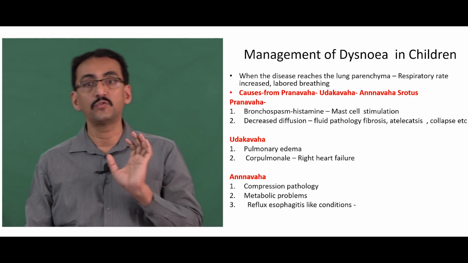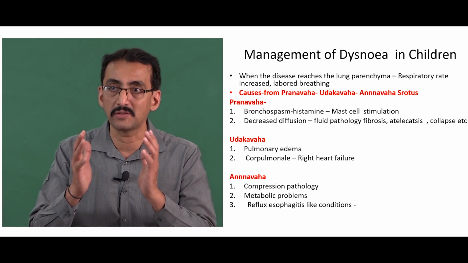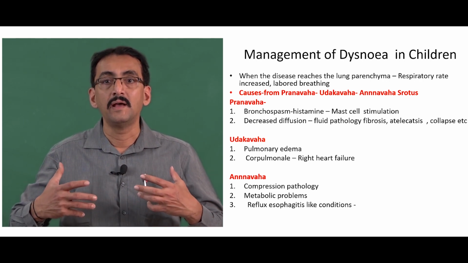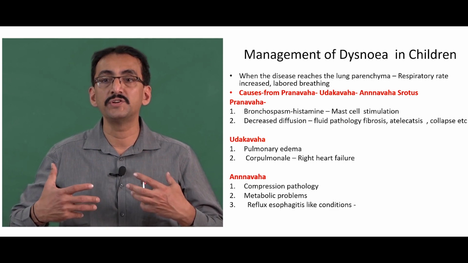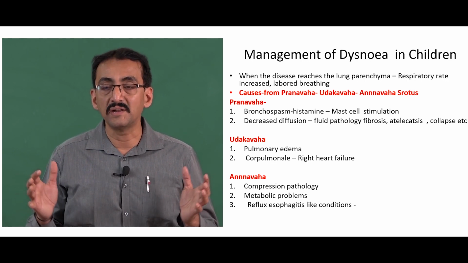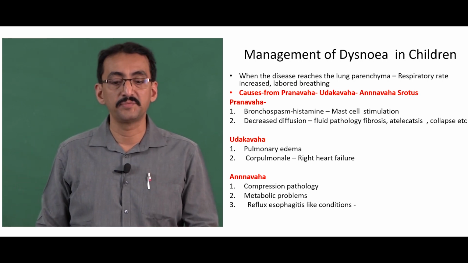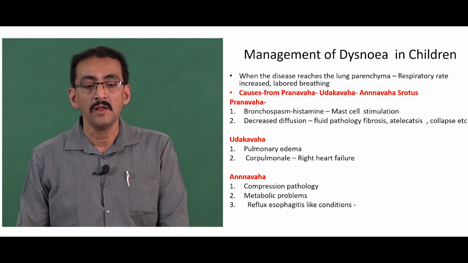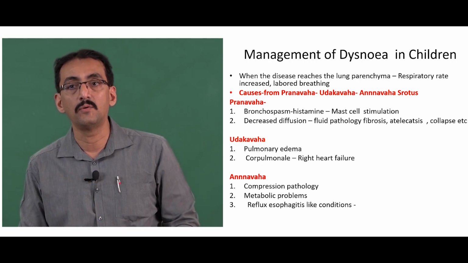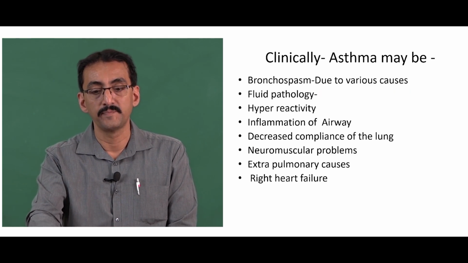Similarly, Annamahashrotas is also involved. Annamahashrotas involvement may be seen because of certain compression pathologies. Okay, there are certain compression pathologies that may lead to the decrease in the total area available for the perfusion or area available for the ventilation, obese patients, or some rib problems, skeletal problems, okay, or metabolic problems, and there will be increased respiratory rate, or reflux esophagitis like conditions. So like this, even Annamahashrotas is also involved. So in total, Prana Udaka Annamanam Shrotansi Dushta, what is told in the classics, that is justified here by the explanation of these three causes.